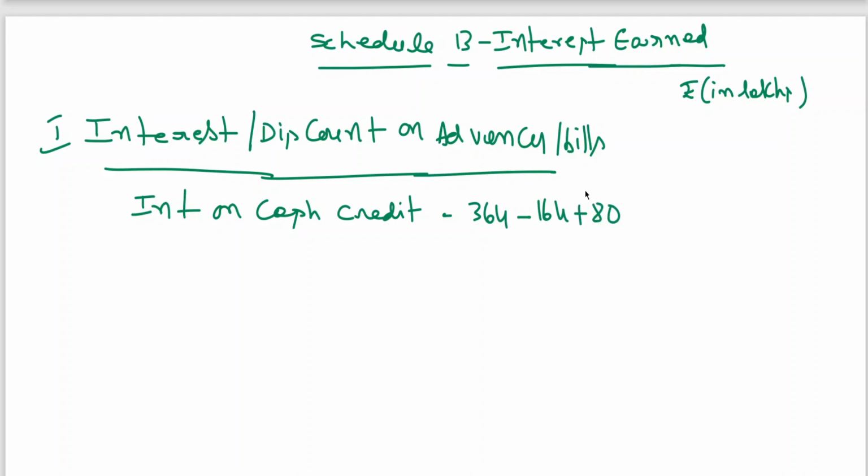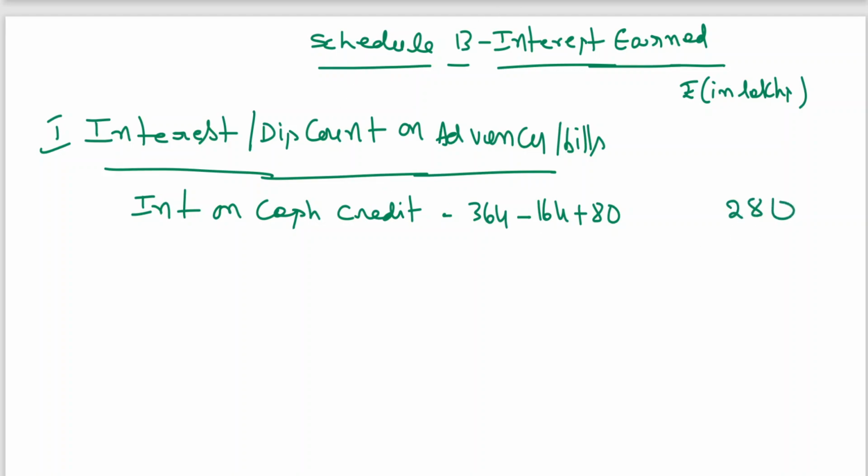364 minus 164. Why am I writing 164? On NPA, non-performing assets, interest earned won't be considered. Interest received is to be considered. 364 is based on interest earned. From that I am deducting interest earned on NPA and I am adding cash received on NPA. Okay, clear? So it is coming to 280.